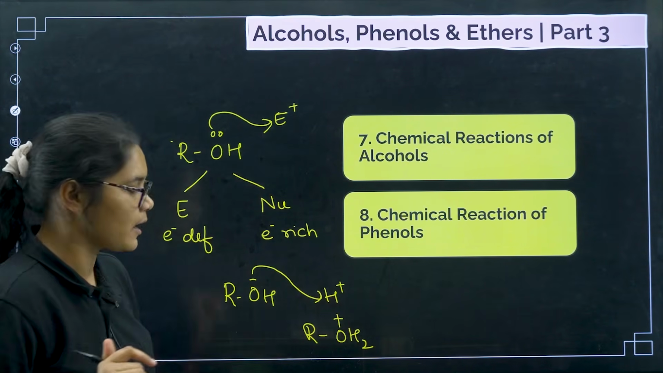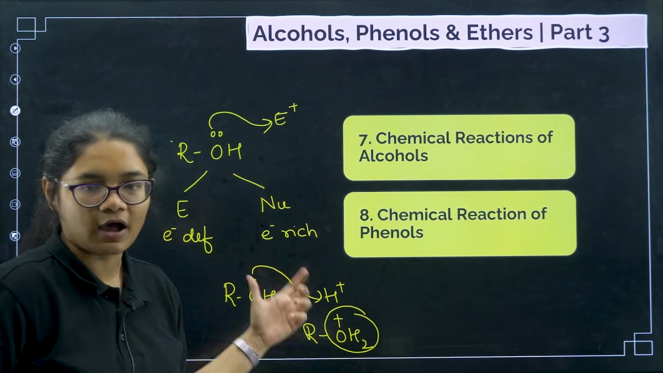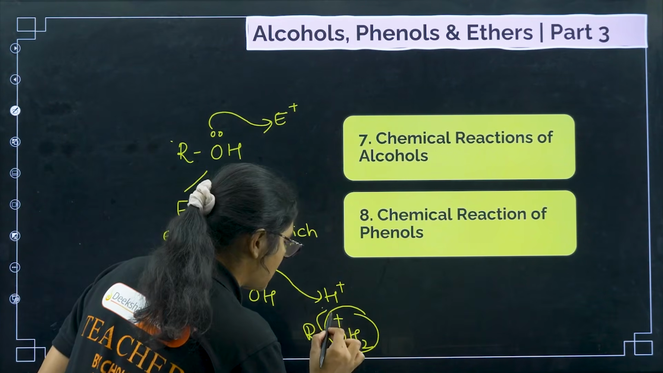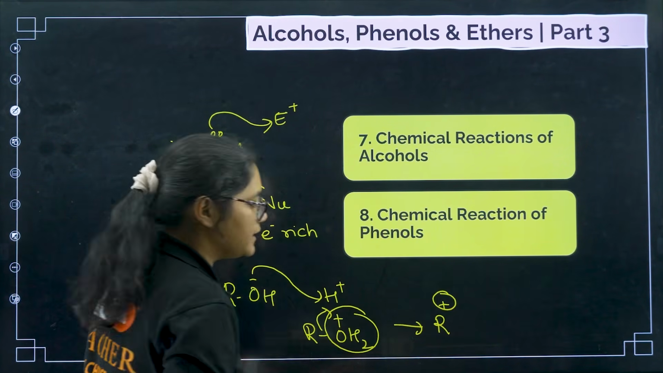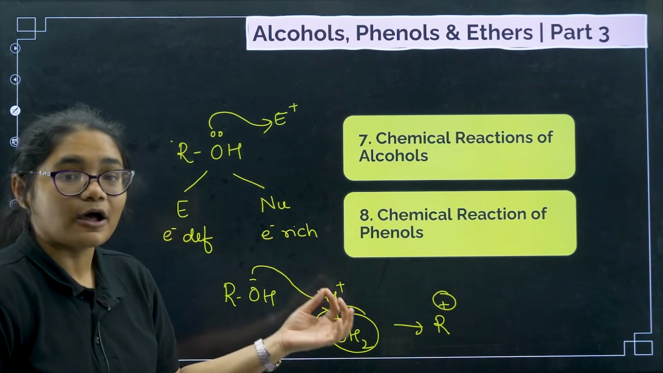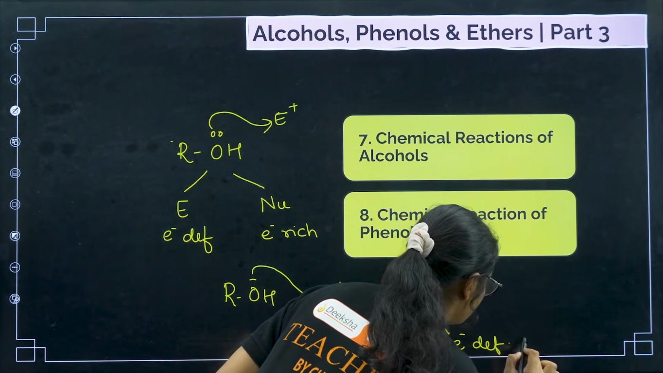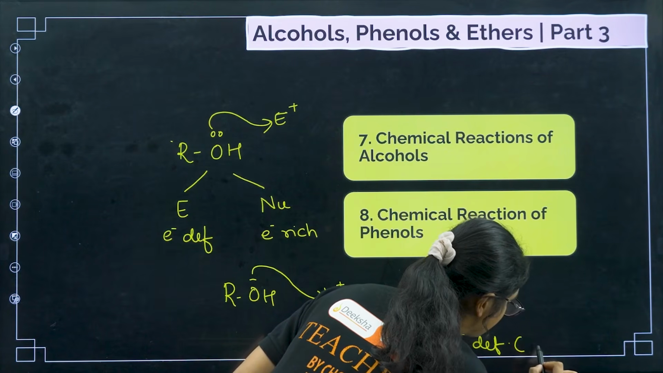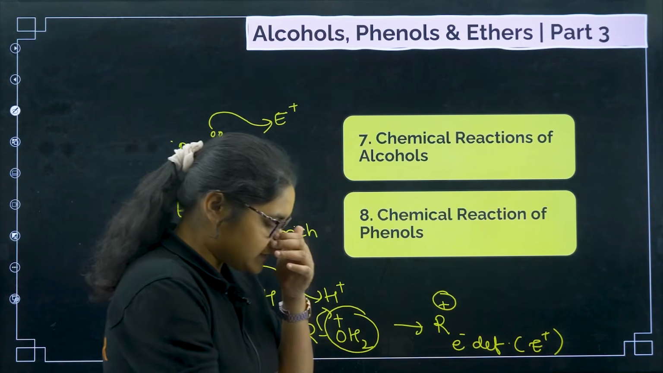Once this ROH2 plus is formed, water is formed. Water is a very stable compound. What will this water molecule say? Tata bye bye to the R group. So this water will leave and I'll get R plus. Now this R plus has become an electron deficient group, or I can say in this case it can behave as an electrophile.